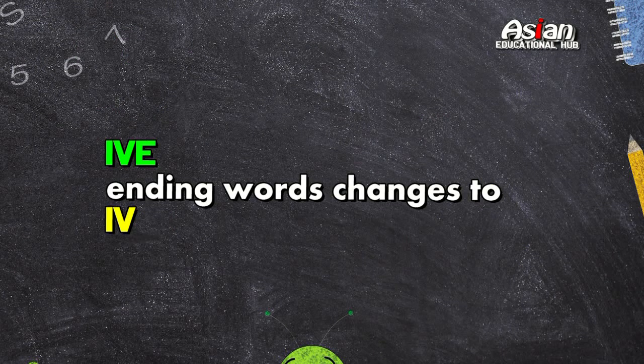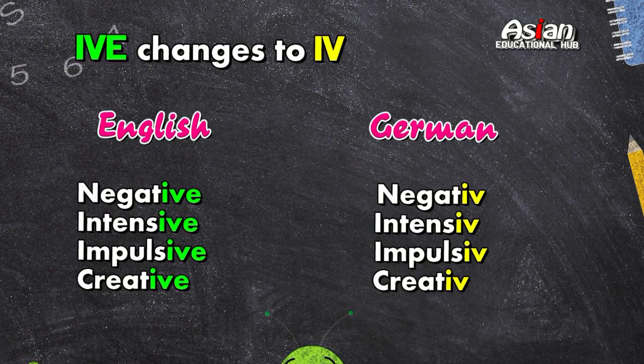Next type of words, IVE changes to IV. First one is negative and in German it is negativ. Second one is intensive and in German it is intensiv. Impulsive, impulsiv. Creative, kreativ.